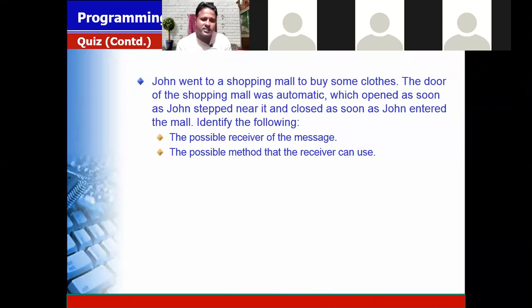Who received the message, and the possible method the receiver can use. So here, who received the message? Sensor. Yes. Sensor, sir. Where is the sensor present? In a door. Any other? Subrat, Subham? The possible receiver of the message.